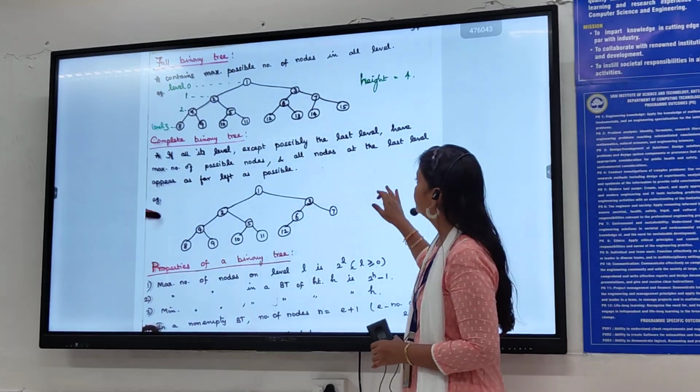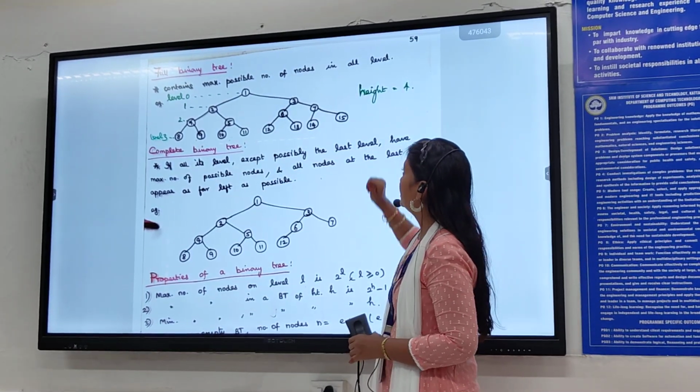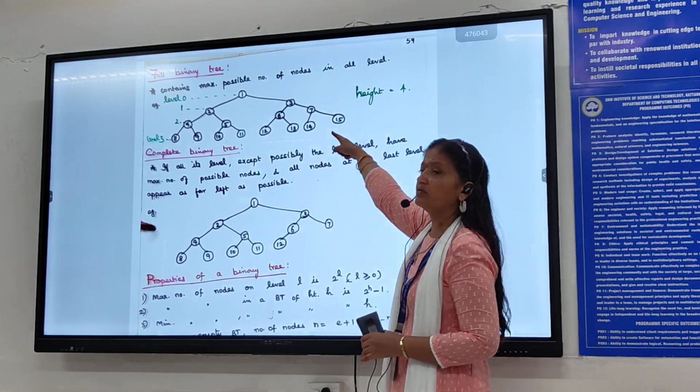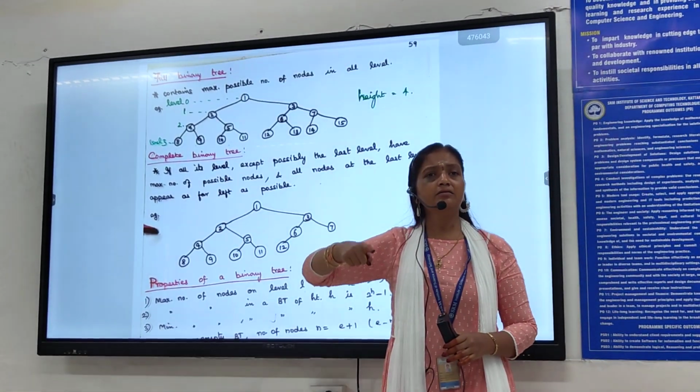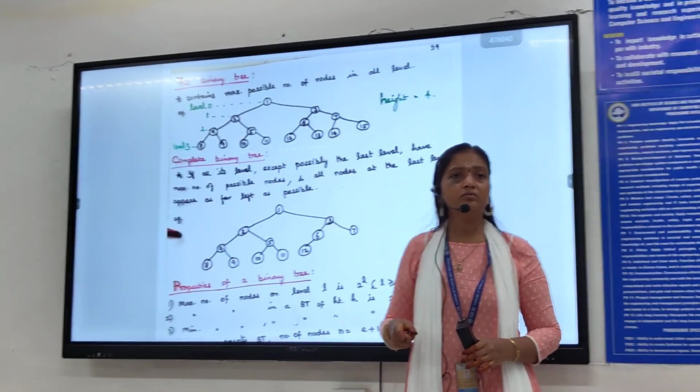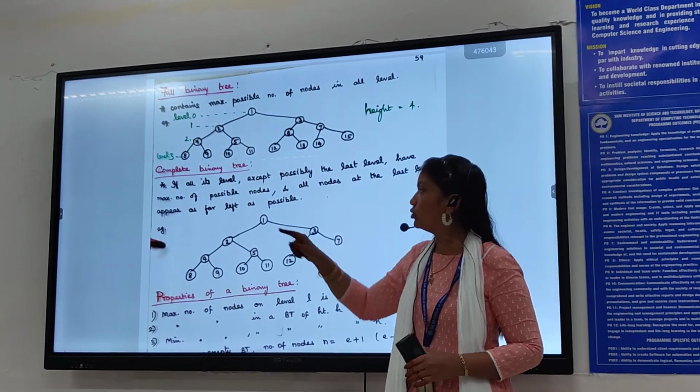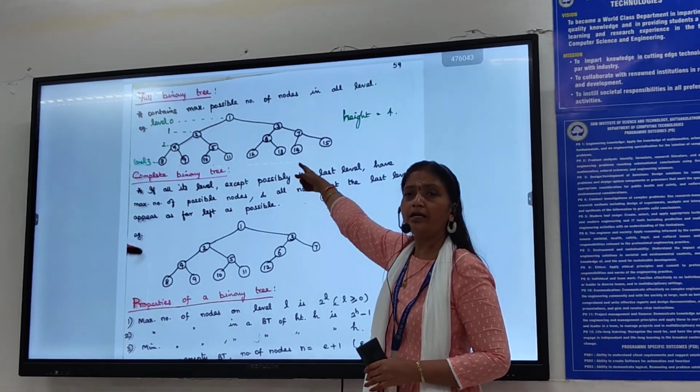Now you see, again, what is the height of this tree? What is the formula for height? Height equal to L max plus 1. So what is L max? 3. So the height of the tree is 4.